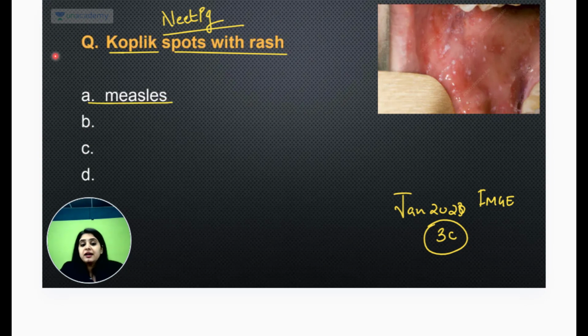So maybe in the next exam they will ask what the vaccine strain of measles is. Which vaccine strain of measles are we talking about? Which strain is it? You will tell me the strain of measles, mumps and rubella. Let's do a quick test. Measles, mumps and rubella: you are going to tell me three things. First their incubation periods, then their vaccine strains.